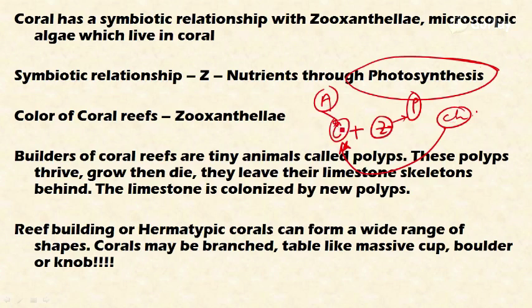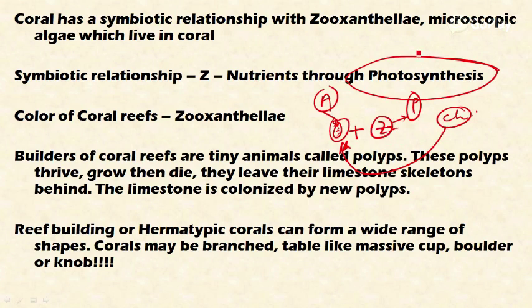On the other side, the animal source provides habitat and a place to grow for these photosynthetic zooxanthellae. So on the one side, the animal provides habitat to the zooxanthellae. On the other side, zooxanthellae provide food material for the survival of the coral polyps.